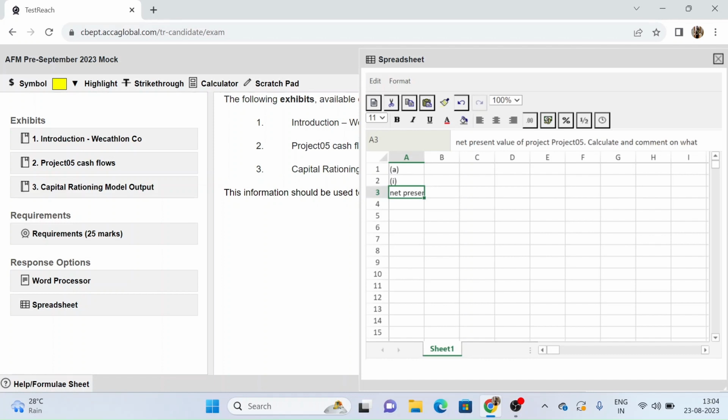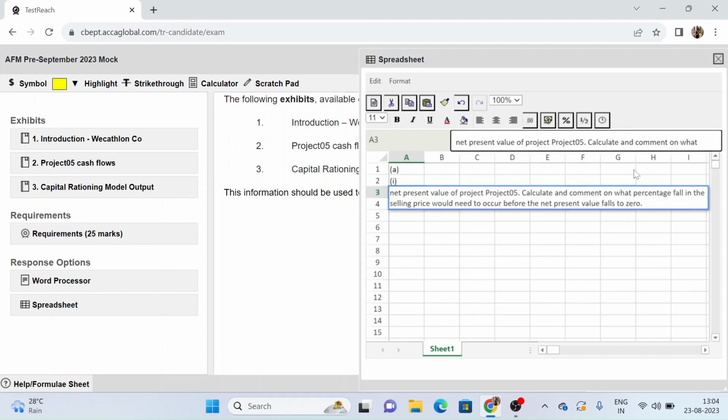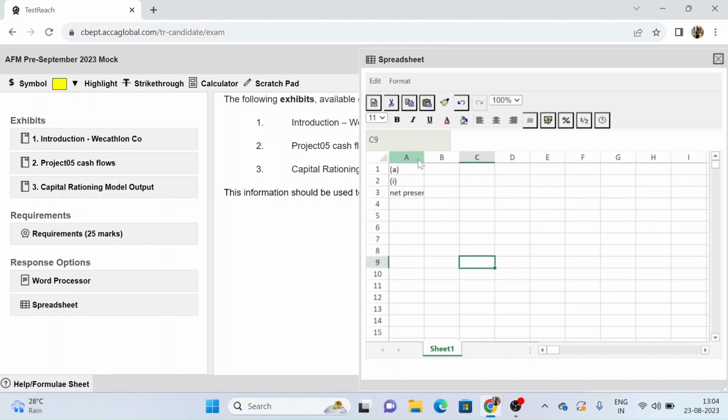So I have pasted my requirement over here: NPV of project 05, and the percentage fall that would need to occur before the NPV falls to 0. So this is how I can start doing my question.